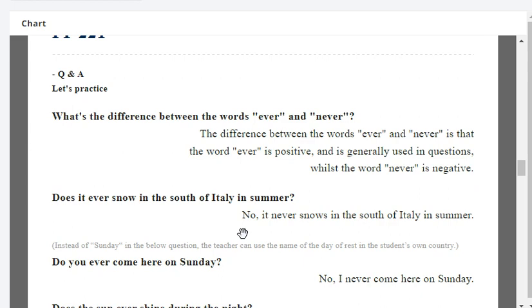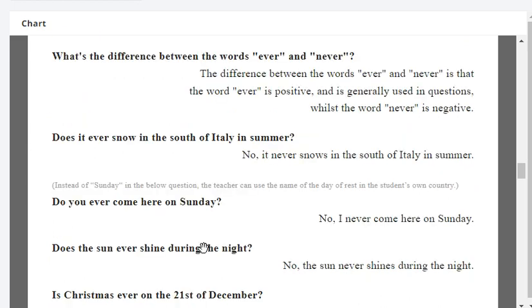Do you ever come here on Sunday? Yes, I sometimes come here on Sunday. Very good.